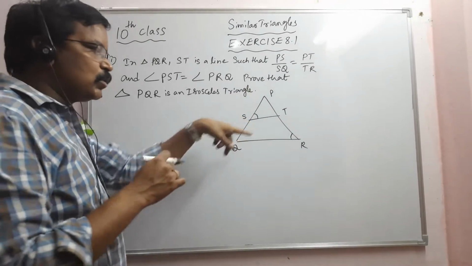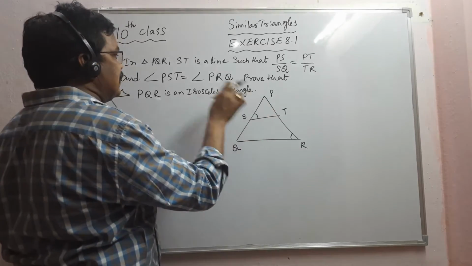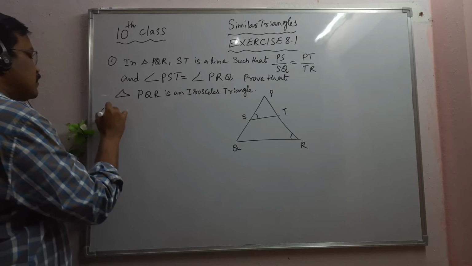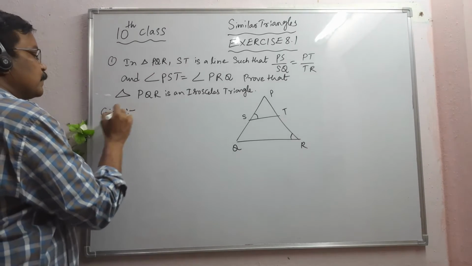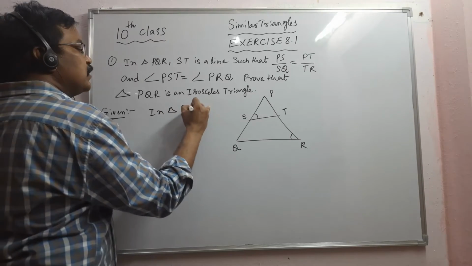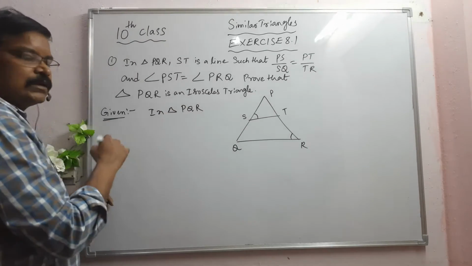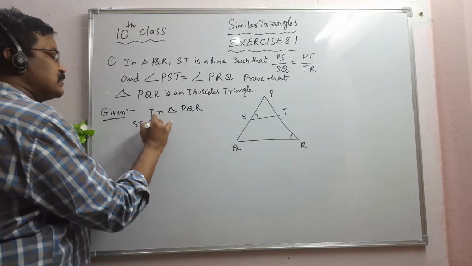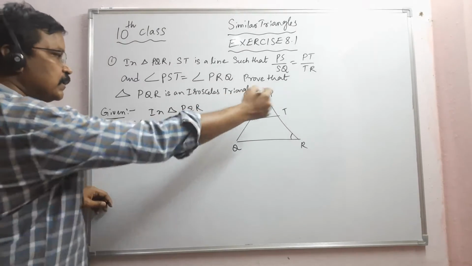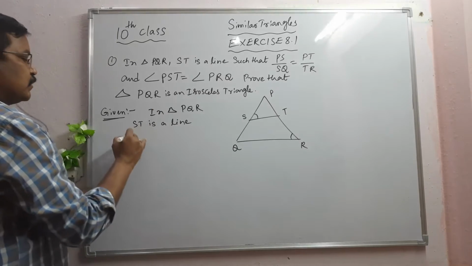Given: in triangle PQR, ST is a line. Here, what is given?